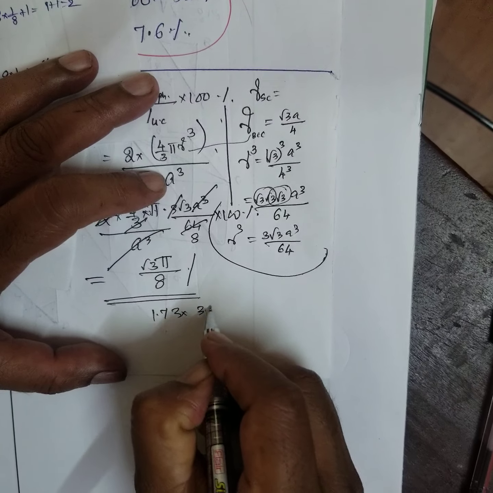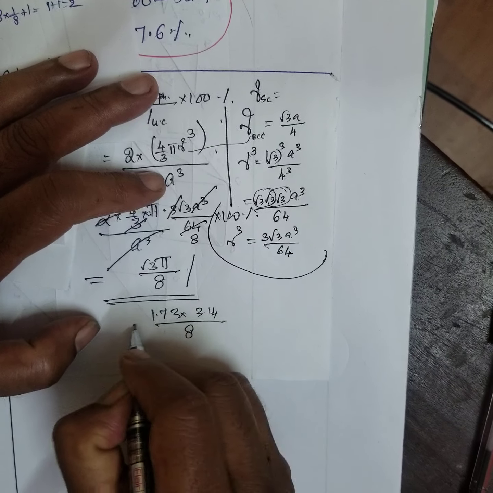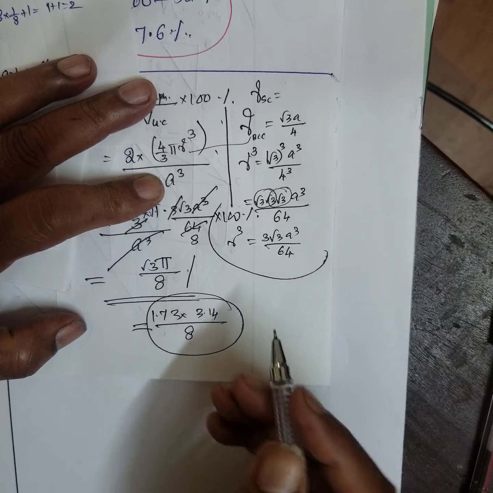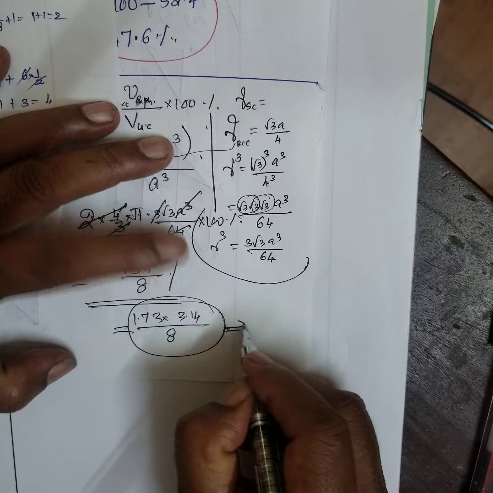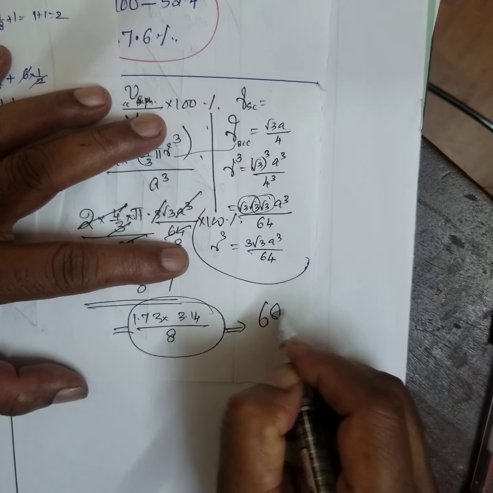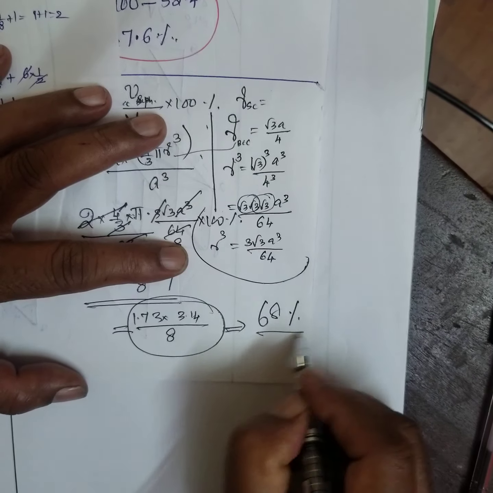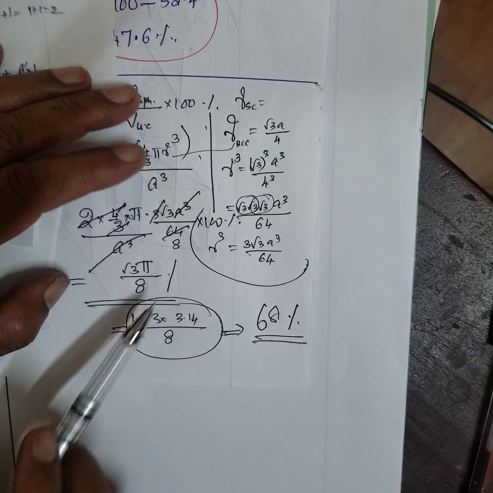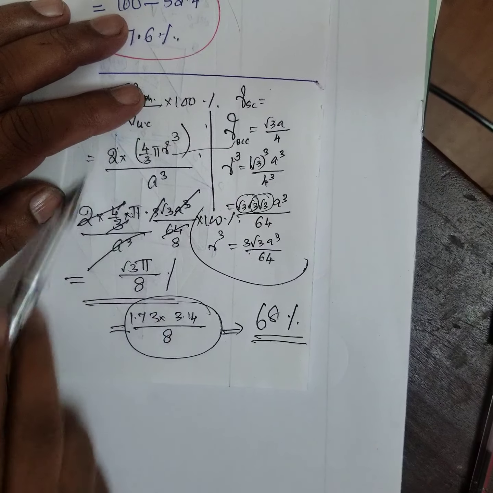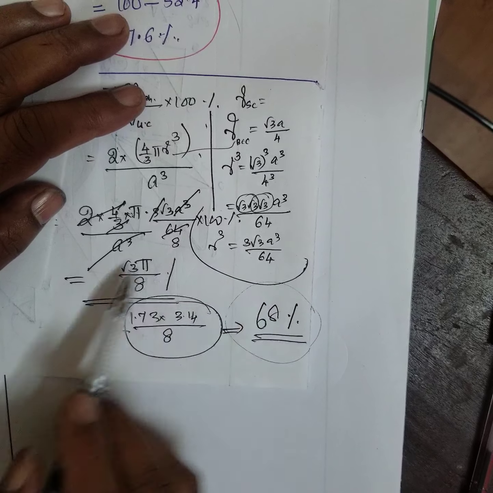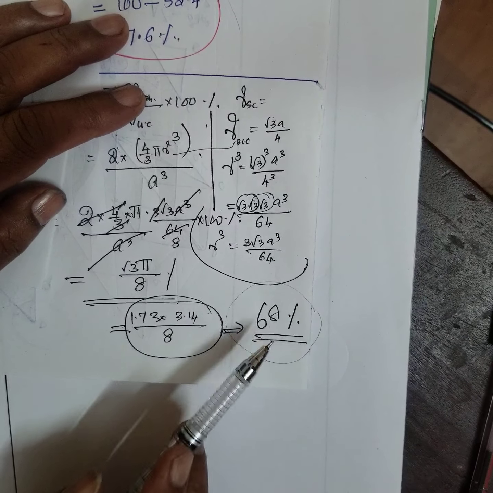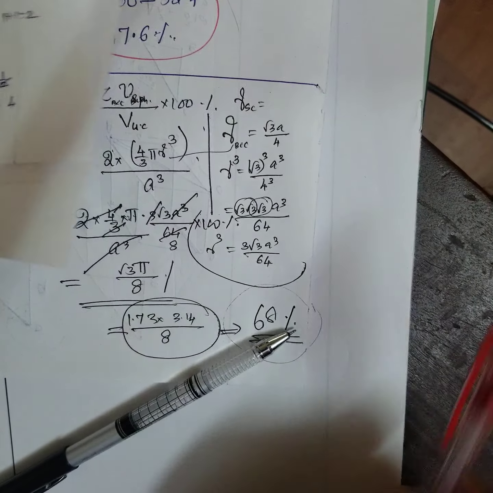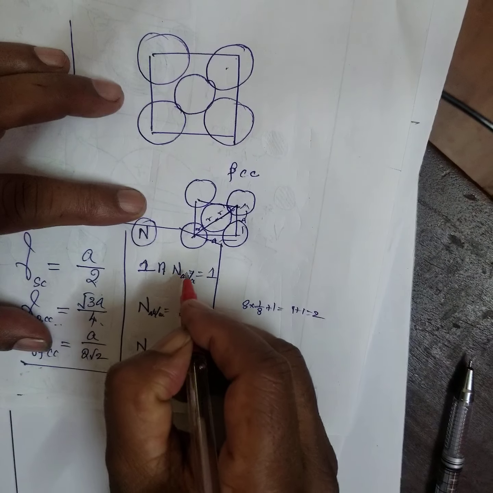1.73, pi is 3.14 into 8. See, this calculation, you can use the simple calculator. I don't know where I made a mistake here, but I remembered 68 pass. Most of the students, the examination doesn't show your calculator talent. If you already calculated one day or two days before the exams, you have to remember these values. You understood? That is why here Z time is changing. See, Z,